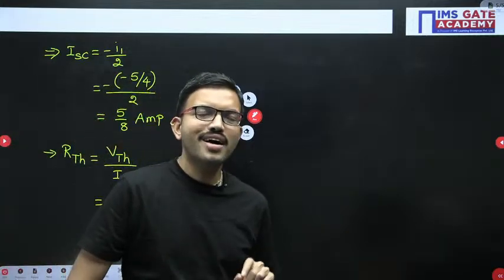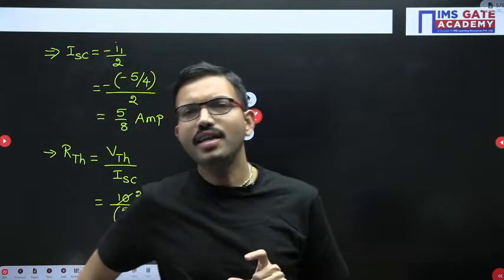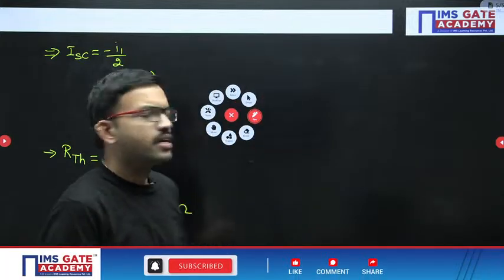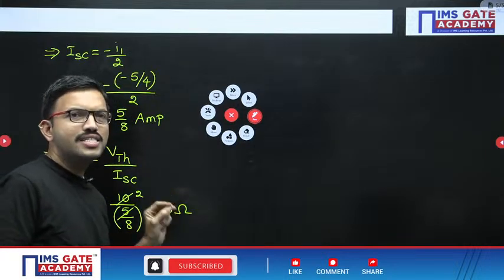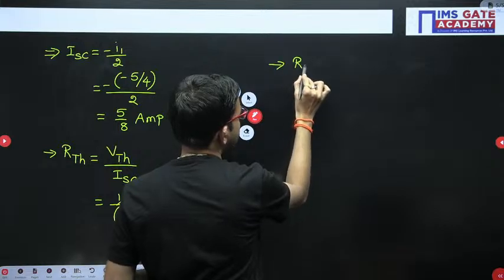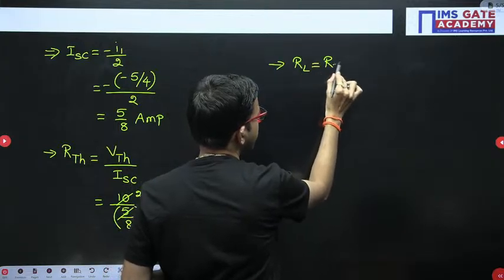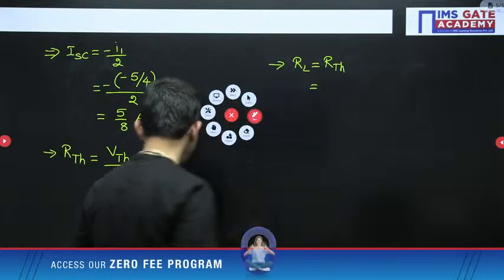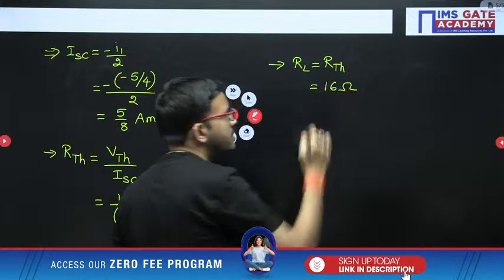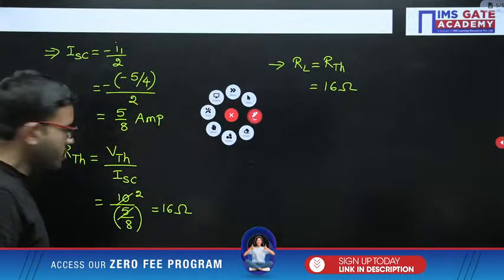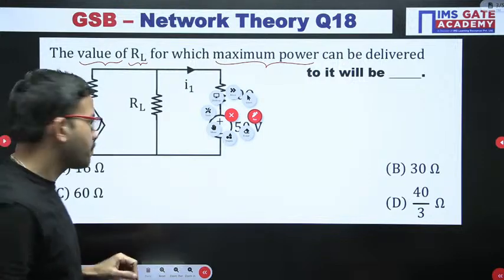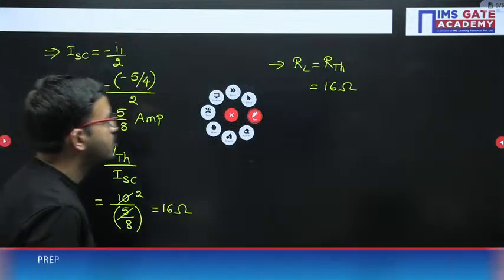Here in the question they asked that you are having the load resistor RL. In order to get maximum power across it, what should be the resistor value, right? So for DC circuit, RL is nothing but RTH. In order to get maximum power across the load resistor, the condition is RL equal to RTH. Since in this question RTH value is 16 ohm, so the final answer for this question is going to be same, 16 ohm. Okay, right. So 16 ohm is there in option A. Option A is the correct answer for this question.